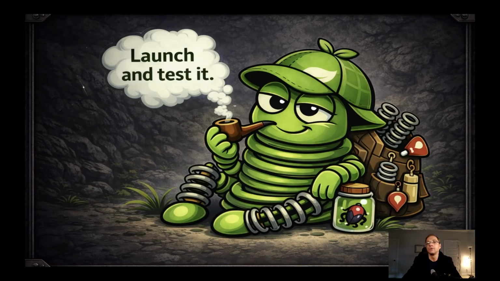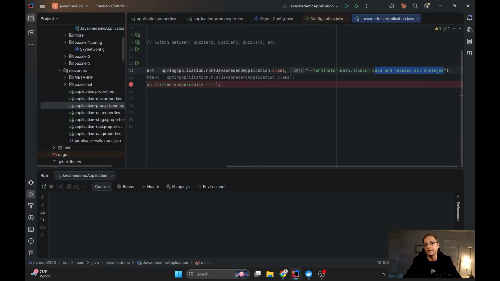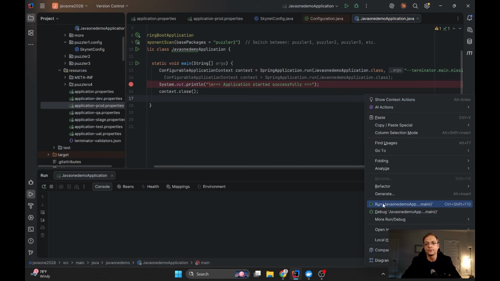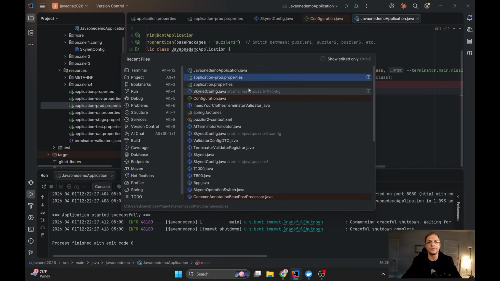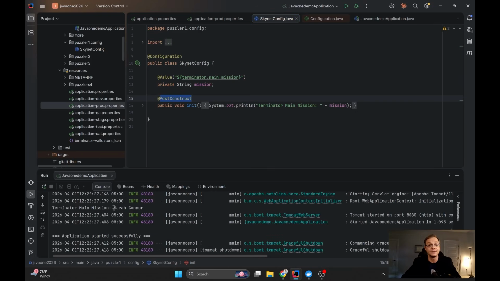Okay, so now let's try to launch and see if the correct answer, like we thought, is save and release all hostages. So I'm running my application. Finally, I will close the context, but before that, we will print out here in the post-construct method the Terminator main mission, and we can see that Terminator main mission is Sarah Connor.